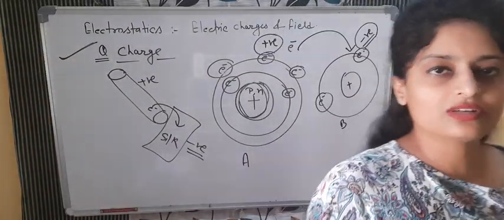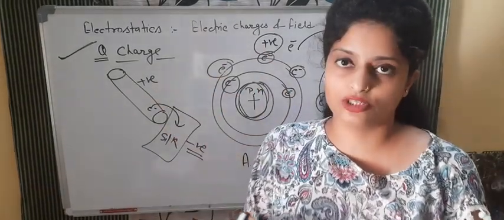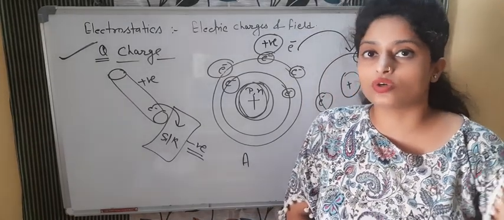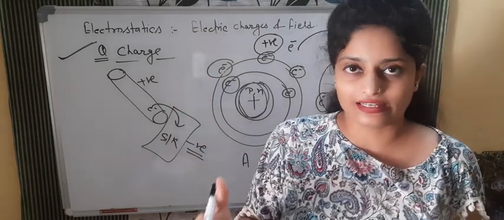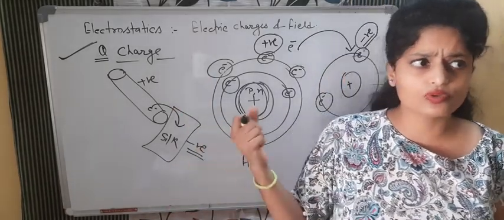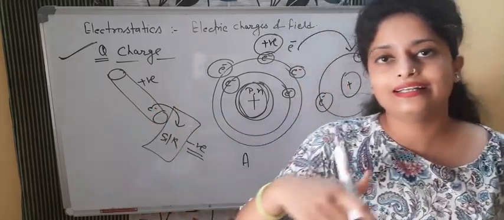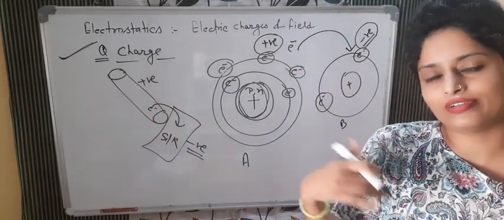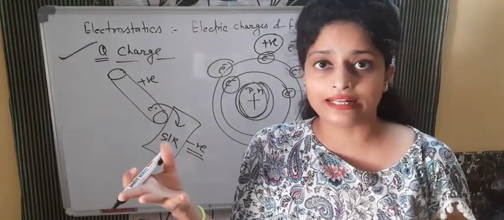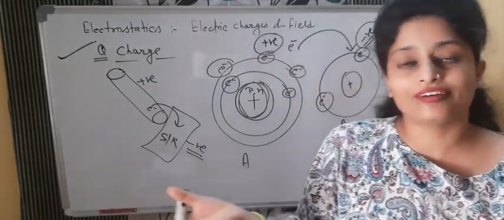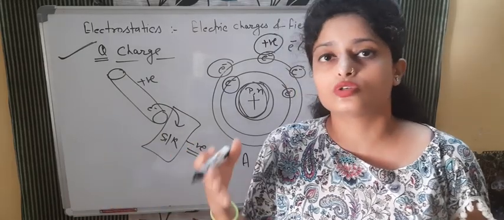So this we call charging by friction, and from here we get to know that there are two kinds of charges, positive and negative, and that there are some properties. If the polarity of the charges is the same, then when they did this experiment, a glass rod came in contact with another glass rod. That is positively charged, that is positively charged, both will repel. They did the same with silk cloth and fur cloth. After doing all these experiments, they did this experiment with pith balls also. So what did they observe?